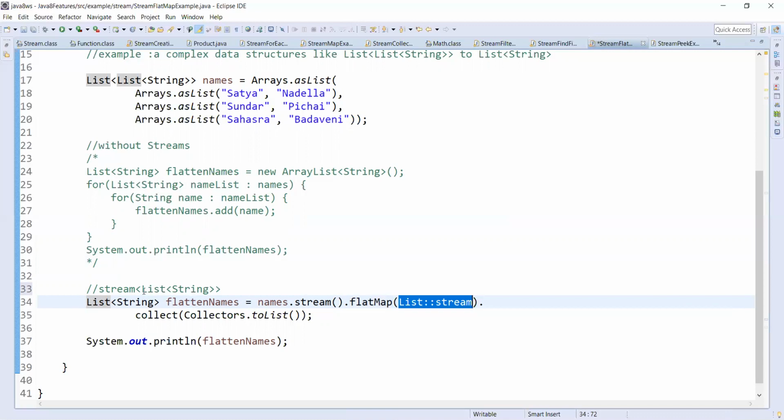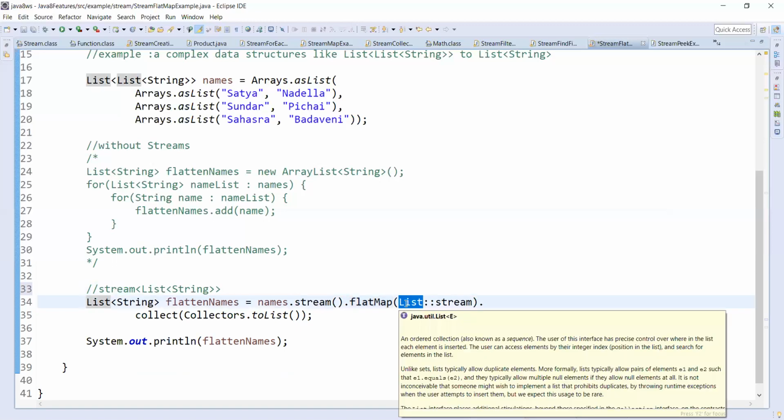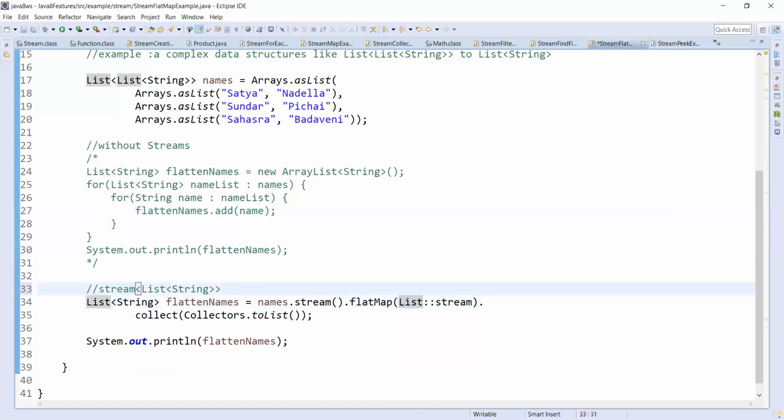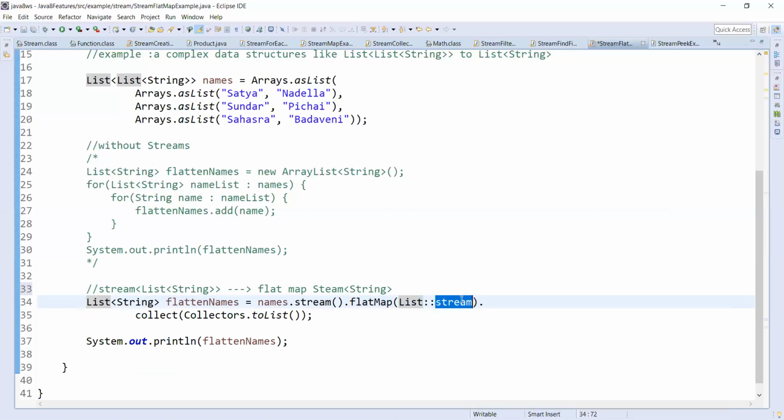So that means this flat map is trying to convert this stream of list of string to a stream of string. I can even put a collection here also, but yeah, list of string.